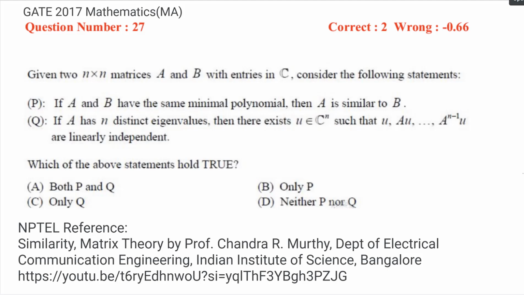So then it is asked which of the above statements holds true. Option A, both P and Q. Option B, only P. Option C, only Q. Option D, neither P nor Q. So it is given two statements P and Q related to two matrices A and B with entries in the complex plane. Then it is asked which of the statements is true. So let me start the solution.